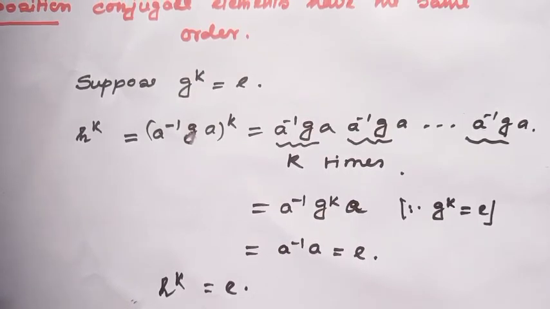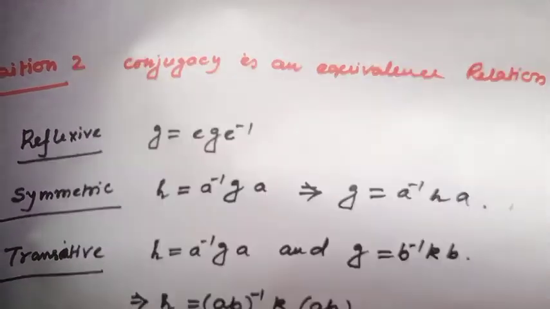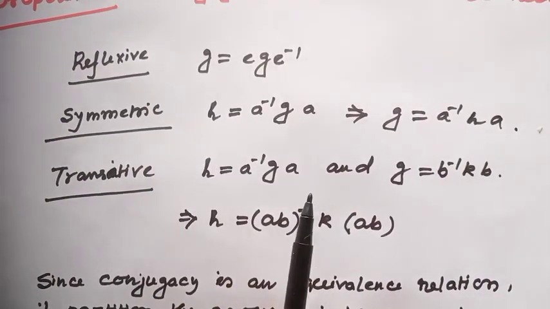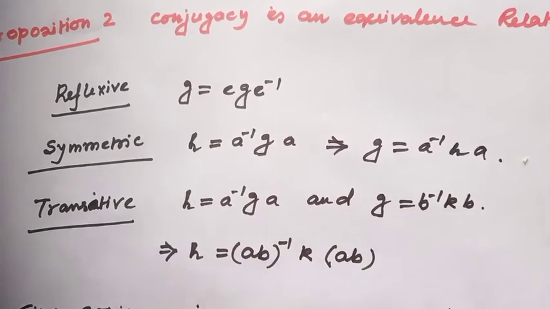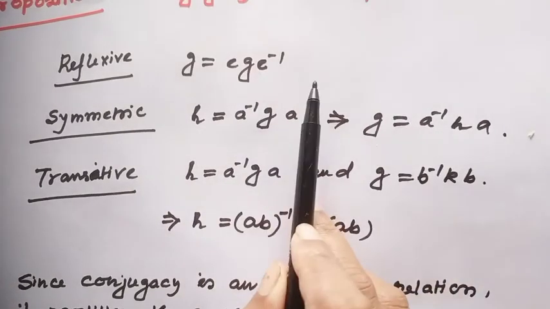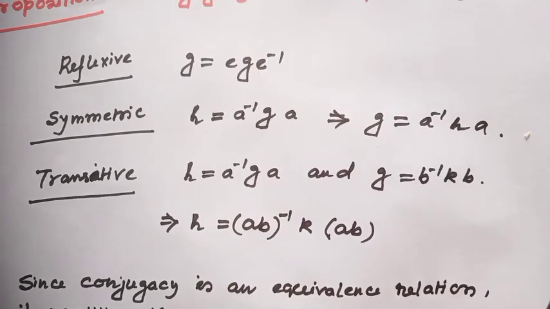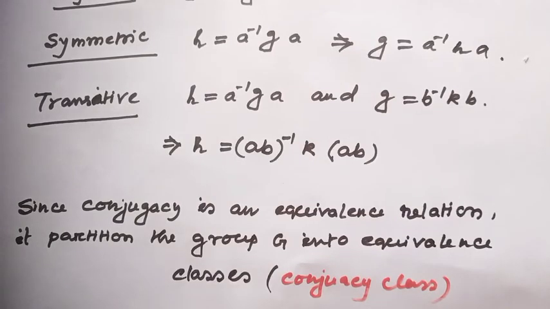Well, there is another nice proposition. Conjugacy is an equivalence relation. This satisfies the properties reflexive, symmetric and transitive. So conjugacy is always an equivalence relation. This is the reflexive condition, this is symmetric, this is transitive. Are you getting it? And since conjugacy is an equivalence relation, that means it partitions the group into equivalence classes, and these are the conjugacy classes.